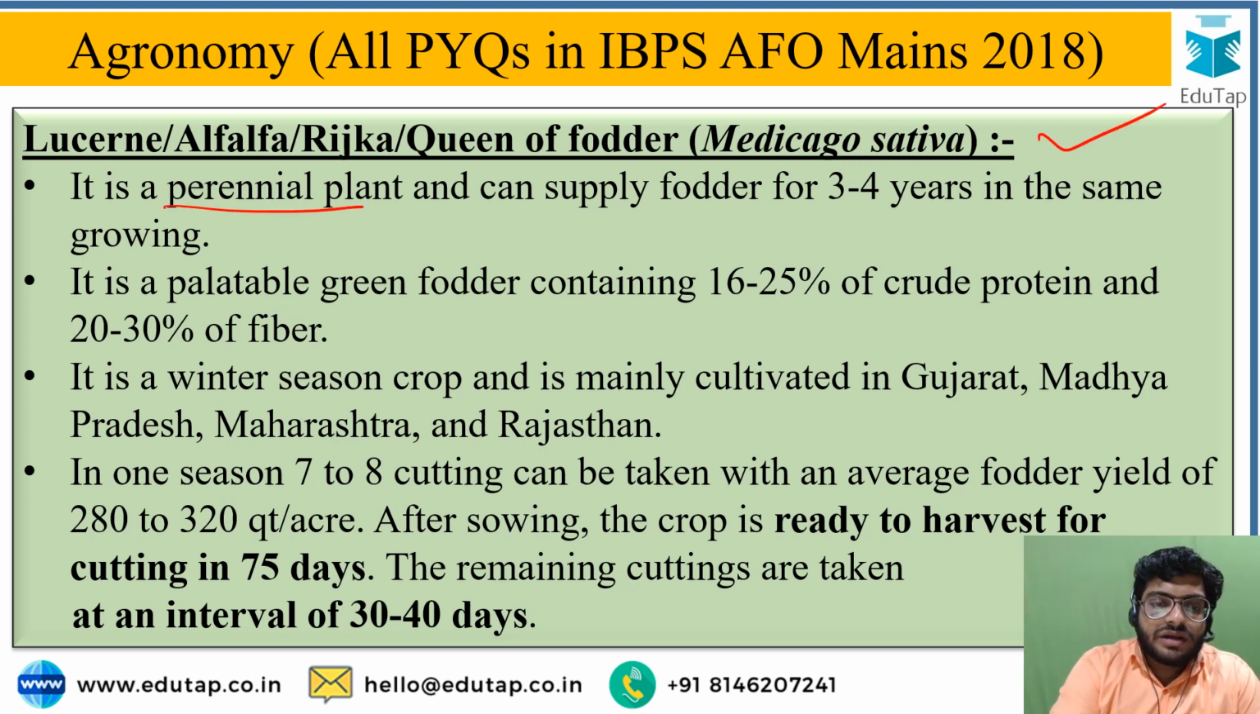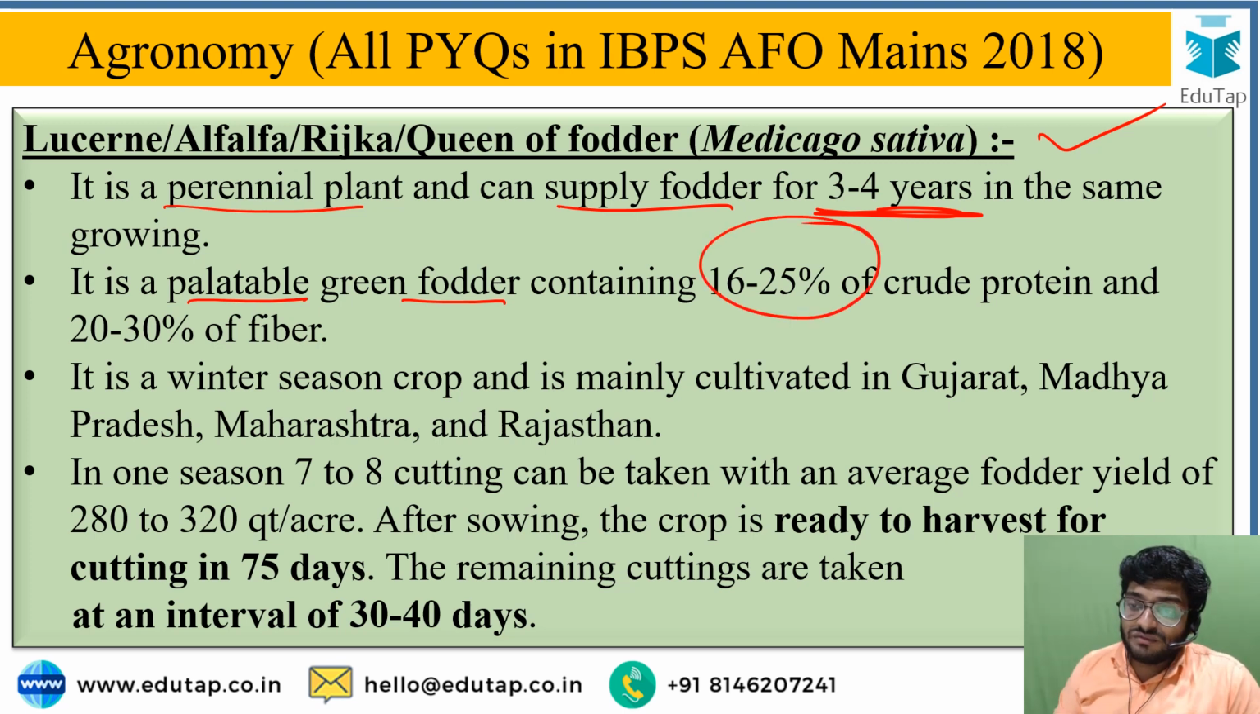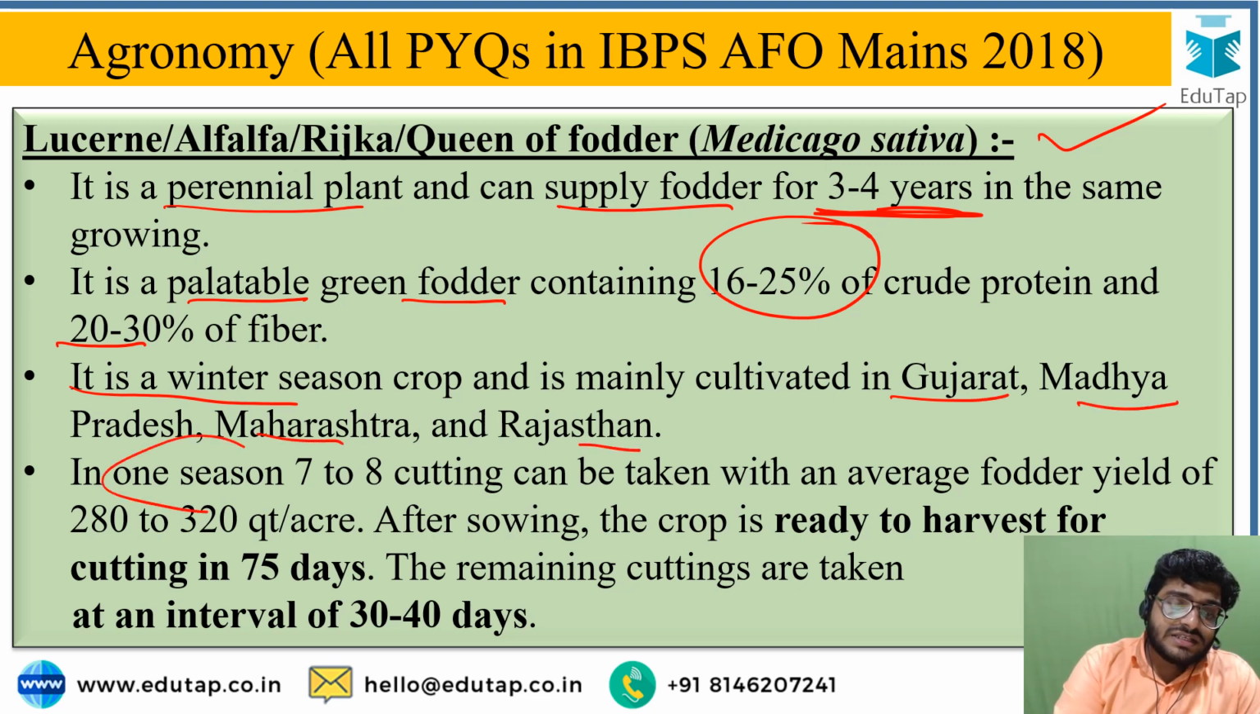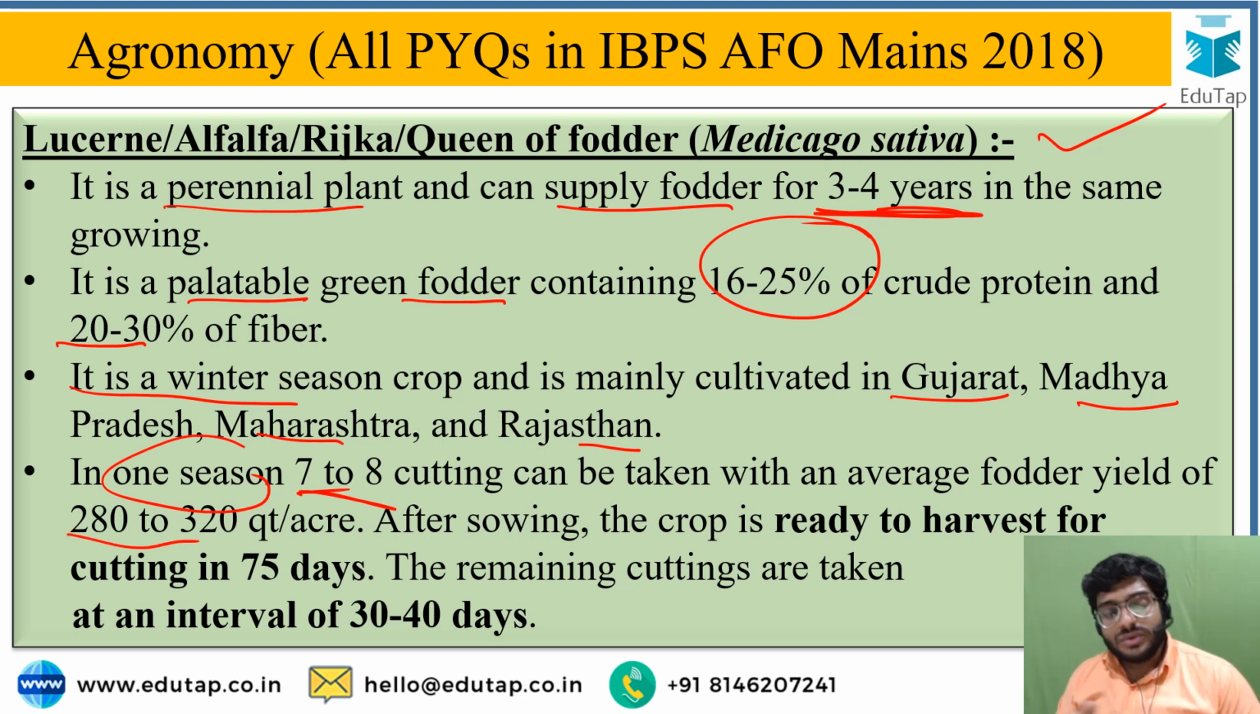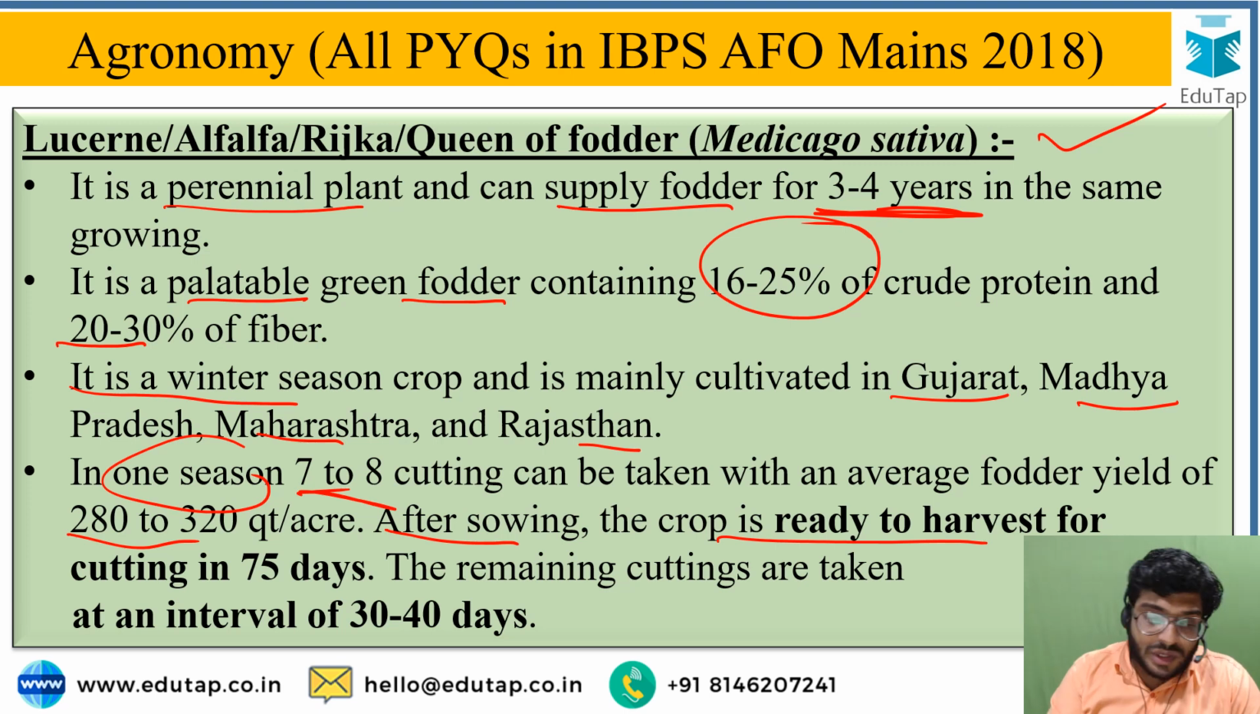Lucerne is a perennial fodder plant that supplies fodder for 3 to 4 years once planted, and is a palatable green fodder containing 16 to 25% crude protein and 20 to 30% fiber. It is mainly cultivated in the winter season in the states of Gujarat, Madhya Pradesh, Maharashtra and Rajasthan. One season gives 7 to 8 cuttings, and the fodder yield from lucerne is up to 280 to 320 quintals per acre. After sowing, the crop is ready to harvest 75 days after sowing or planting. The remaining cuttings are taken at an interval of 30 to 40 days.